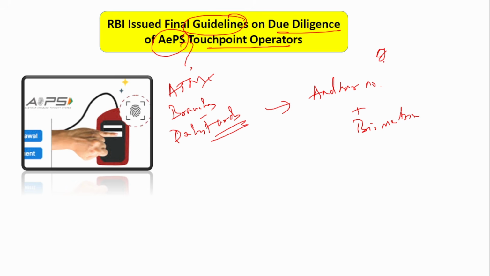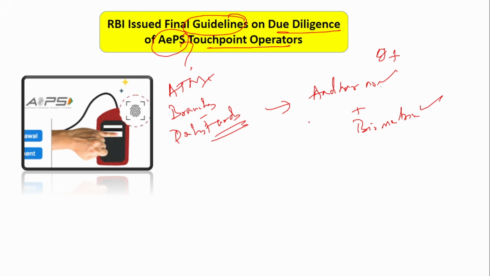The iris would have been scanned, and also your biometric would have been scanned by the government, and only after that has the Aadhaar been issued to each and every citizen. So now, when a person wants to withdraw money using this system, the requirement is the Aadhaar number and the biometric device. These two combinations should be appropriate, should be correct. And when both are successful, they will be able to withdraw the money.